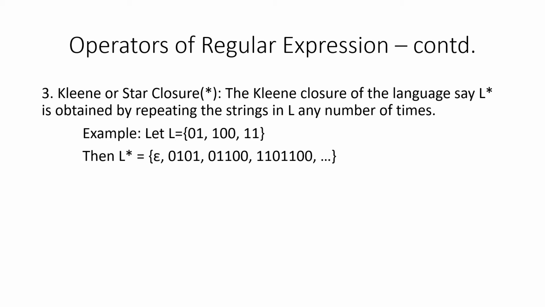Among these operators, the star operator, which is nothing but the Kleene closure, has the higher precedence, followed by the concatenation, then followed by the union operation. The lowest priority goes to the union operator. So we have to remember this. Closure has the highest priority. Whenever an expression consisting of all three operators is given, we first evaluate the sub-expression consisting of the closure, followed by the concatenation, followed by the union operation.